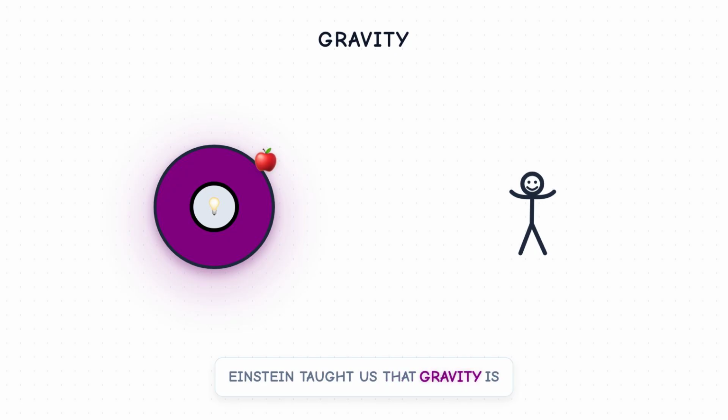Einstein taught us that gravity is the curvature of spacetime caused by mass and energy. Massive objects, like planets or stars, essentially create a dip in the fabric of spacetime, and smaller objects roll into that dip. This elegant explanation unifies the falling apple with the orbiting planets, showing how a single force governs motion on both cosmic and everyday scales. Gravity ultimately holds galaxies together.